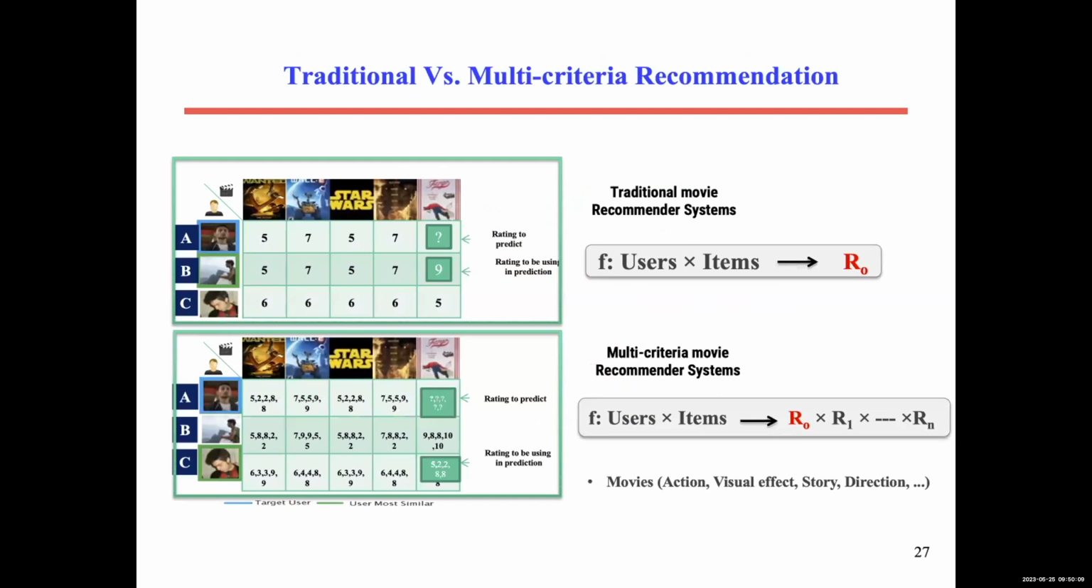So I will skip this one about traditional and multi-criteria recommendation. The traditional recommendation is interested in the overall recommendation. We have users and movies, and the similarity between users can be checked to find the missing values of the overall recommendation. In multi-criteria, the recommendation is based on not only the overall rating, but other specific parts. If you take movies, like action, visual effect, story, you have many ratings for the movie, and we are interested in these ratings in addition to the overall rating.